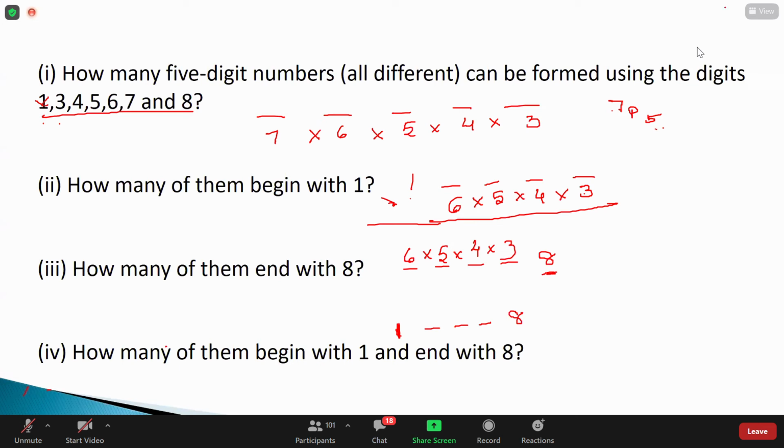The starting digit is 1 and the ending digit is 8. So the total remaining numbers are 5. 7 minus 2, we have 5 digits because 2 digits have already been used. So what are the chances here? It should be 5P3 or 5 into 4 into 3. Very good. So it should be 60. Perfect.